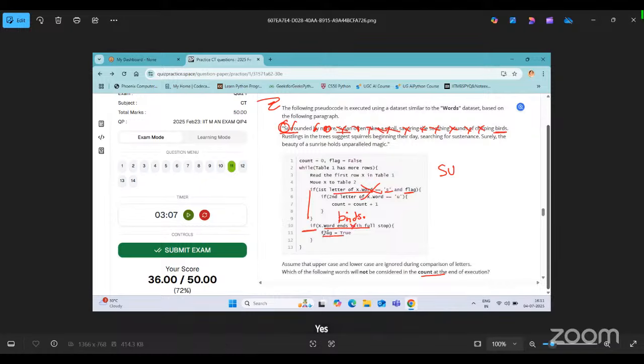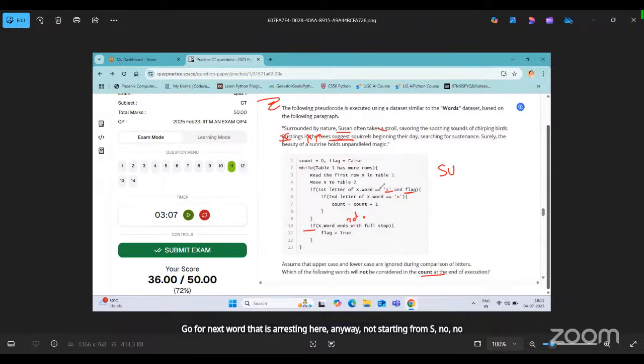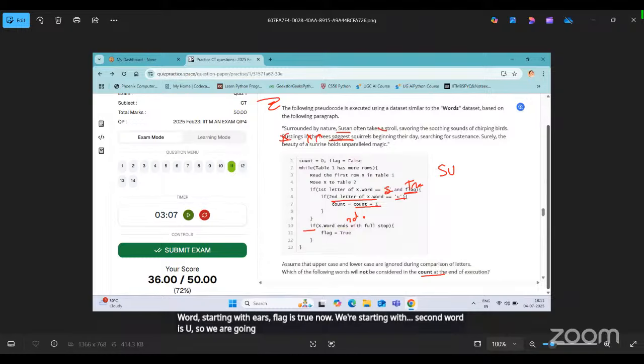Yes, so the flag is true now. Now go to the next word, that is "arresting" here. Anyway, it is not starting from S. What about "suggest"? Yes, a word starting with S, so the flag is true now. The second word is "you", so this one will get considered. Now the flag is never going to become false, so all the words after that will get considered, I guess.